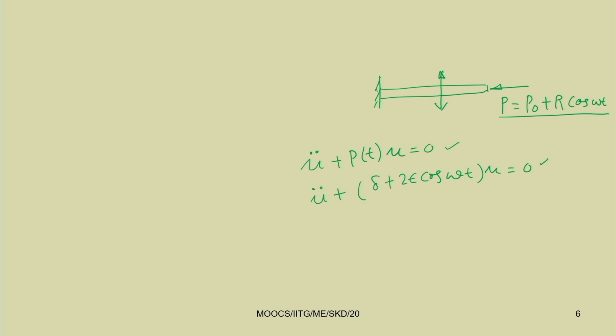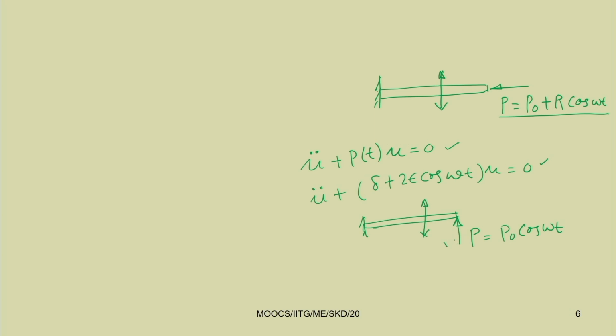If you compare this equation with a directly excited system, for example where you have applied a force P equal to P0 cos omega t, the system is moving in the transverse direction also.